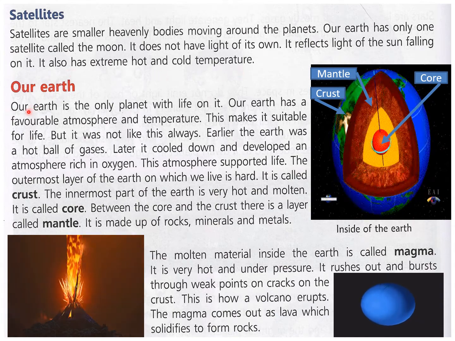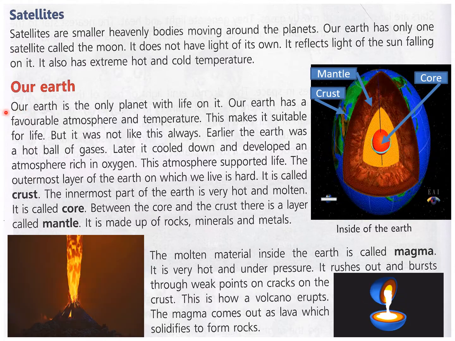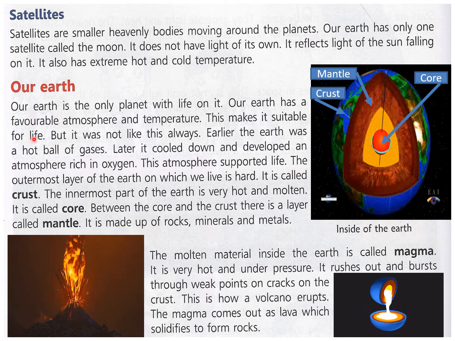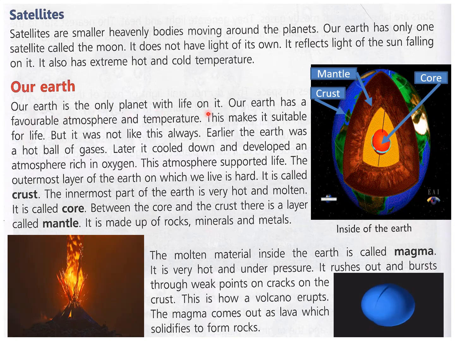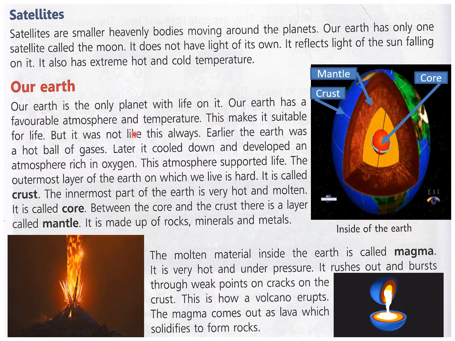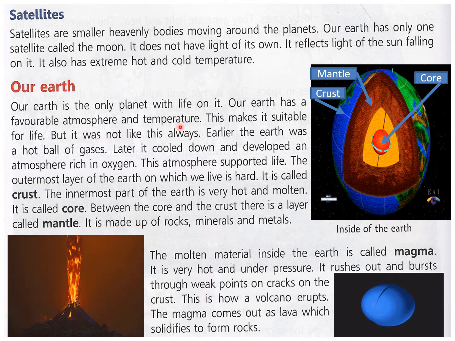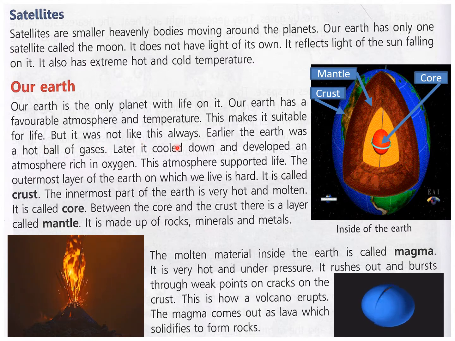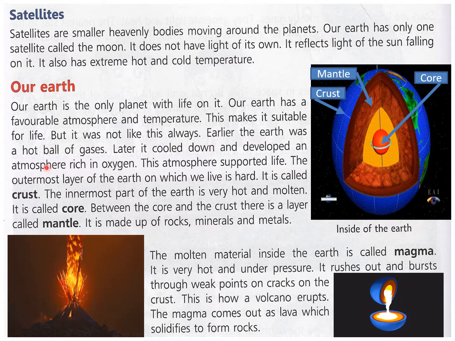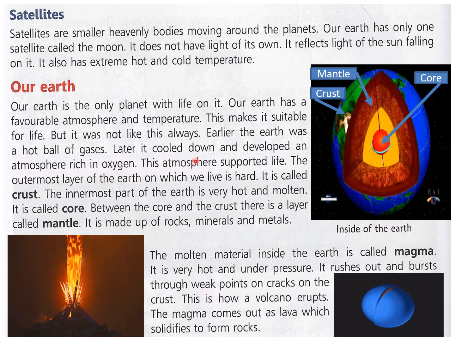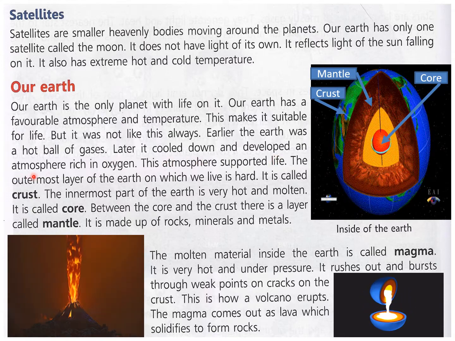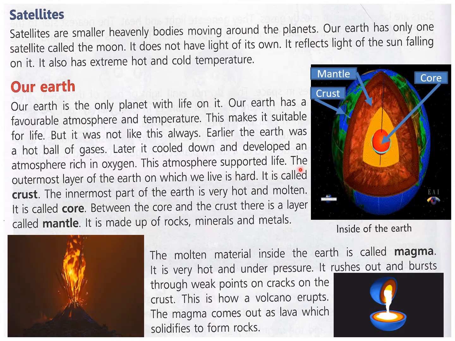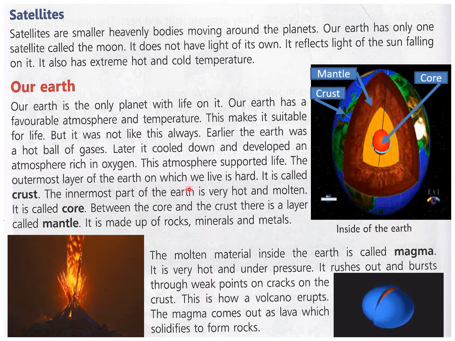Now we will read about the structure of the Earth, or what is inside the Earth. Our Earth is the only planet with life on it. Our Earth has a favorable atmosphere and temperature. This makes it suitable for life. But it was not like this always. Earlier, the Earth was a hot ball of gases. Later, it cooled down and developed an atmosphere rich in oxygen. This atmosphere supported life.